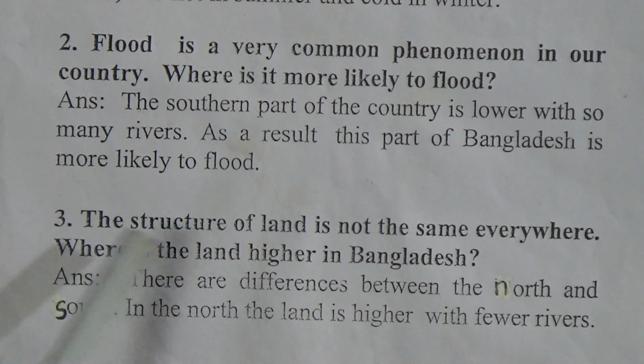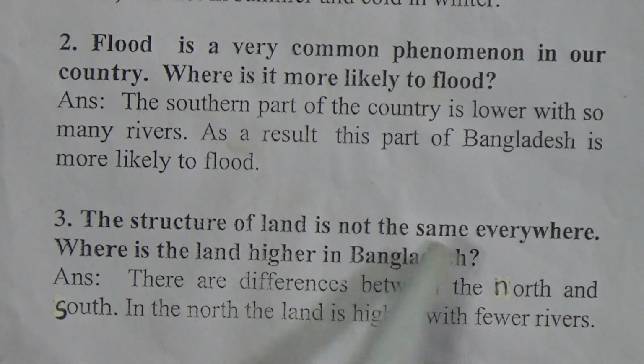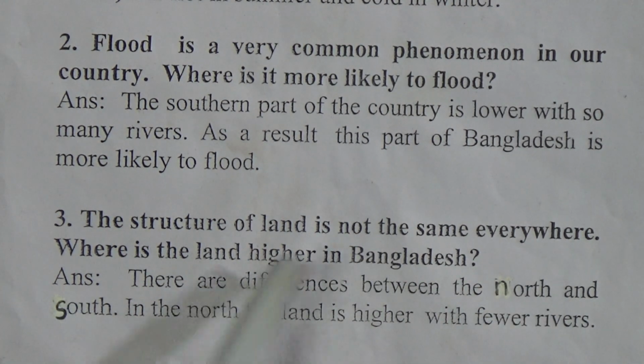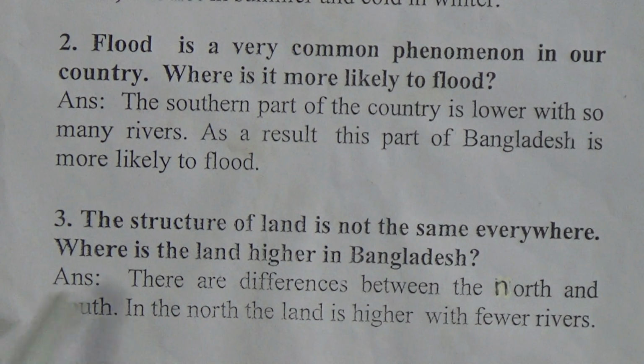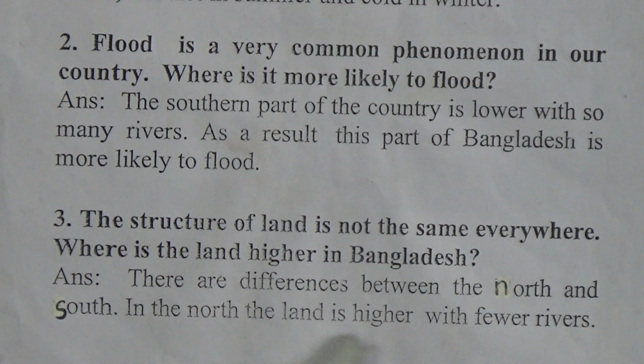Okay, then number 3, the structure of land is not the same everywhere. Where is the land higher in Bangladesh? Answer: there are differences between the north and the south. In the north, the land is higher with fewer rivers. Okay, so I am repeating this answer. There are differences between the north and south. In the north, the land is higher with fewer rivers.